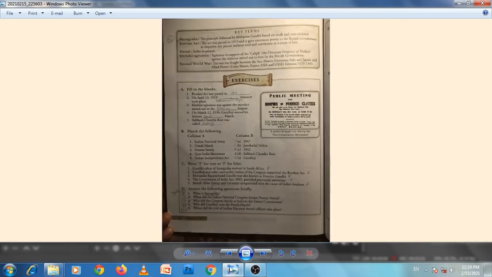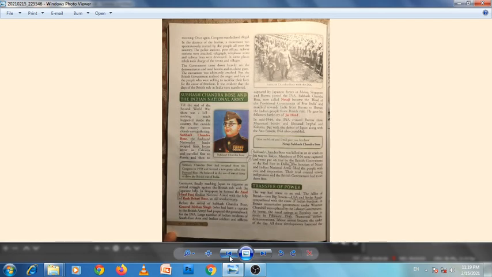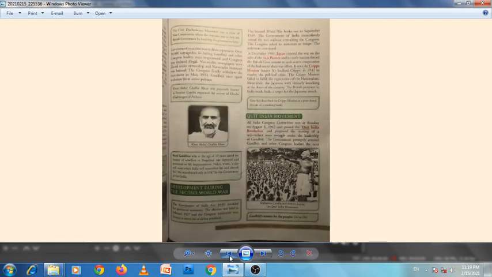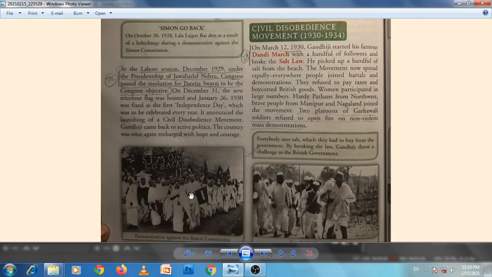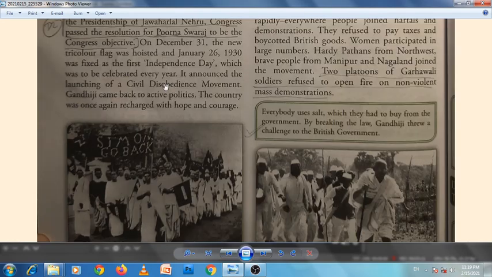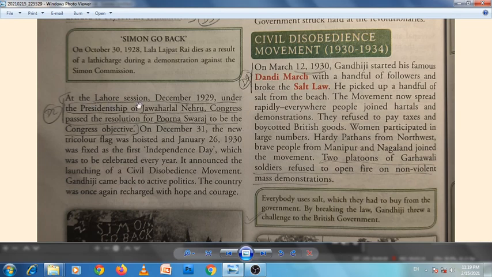So for this, page number 110. At the Lahore session, December 1929, under the presidency of Jawaharlal Nehru, Congress passed the resolution for Purna Swaraj